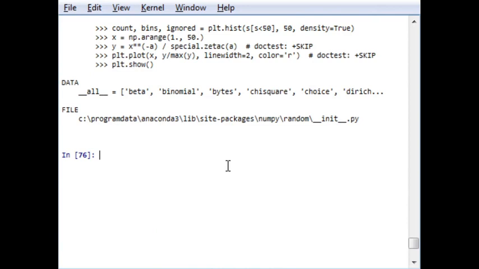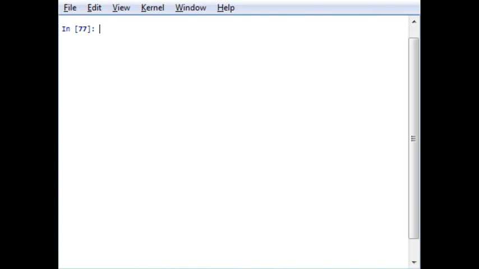Let me clear the screen because it is covering a lot of area. Now we have seen how help gives documents describing a rich library of functions to create random numbers as per choice. NumPy is a good choice of library for simulation work, which I have already mentioned earlier. The distribution depends on the properties of the system you are going to study.